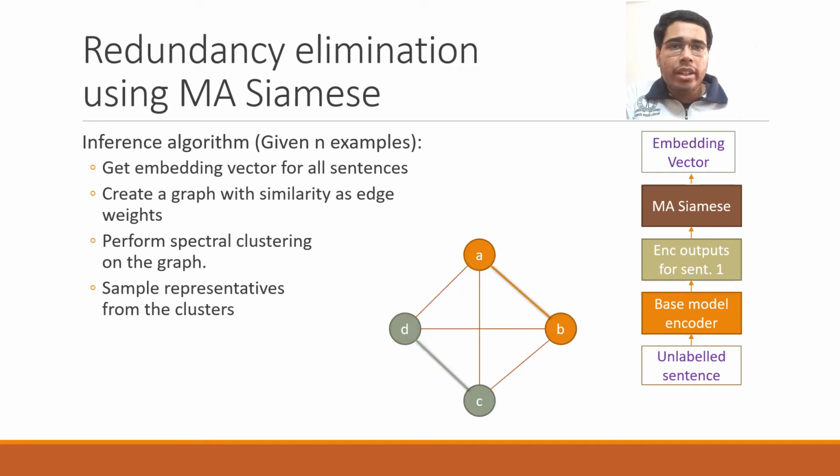Then we perform spectral clustering on the graph. Assuming that A and B were close and similarly C and D were also close, they are expected to be assigned to the same clusters. Finally, we can just sample A instead of B as a representative example from the first cluster because taking both would be redundant. Similarly, we can sample D from the other cluster. Usually what we do is we sample a subset of sentences corresponding to each of the K clusters, where K is a hyperparameter.